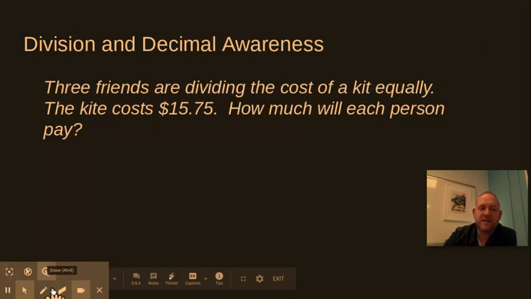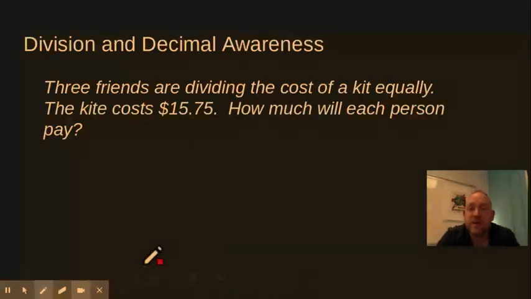All right, let's try our last one here together. So 3 friends are dividing the cost of a kite equally. The kite costs $15.75. How much will each person pay? Now, this might look like a type of problem that we haven't done yet, and in fact it is. But you can use what you know about repeated addition and decimals to figure this guy out. So why don't you go ahead and give it a try? We'll go ahead and pause, and then we'll check it together.